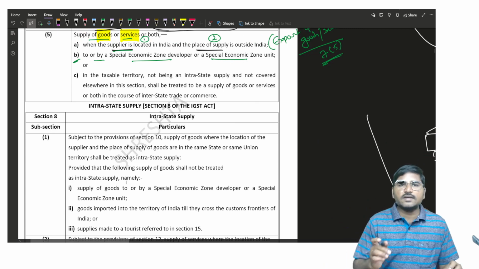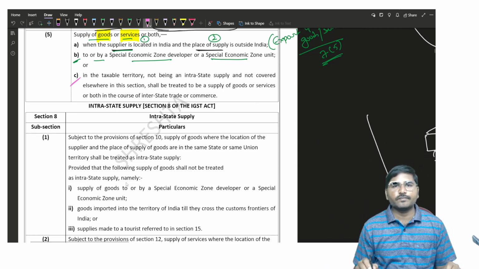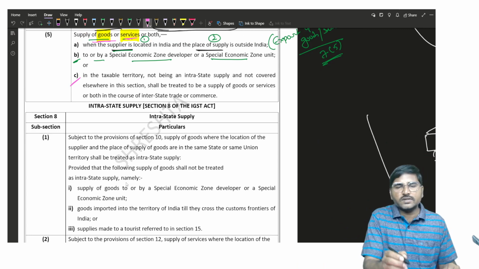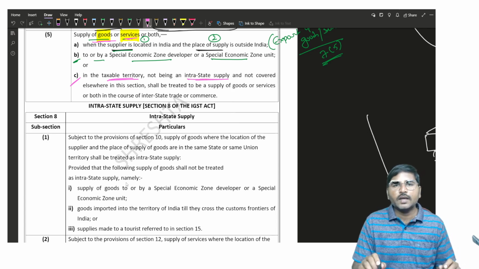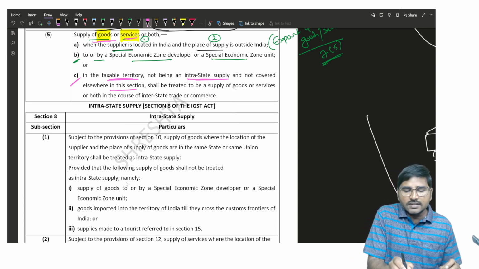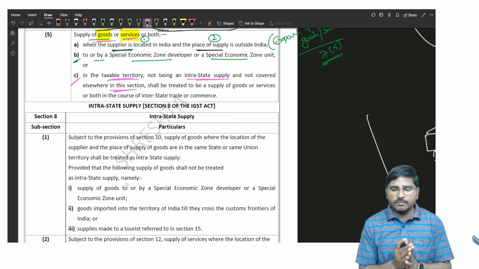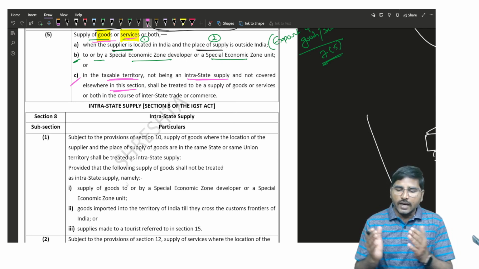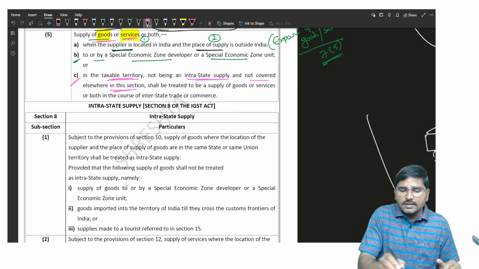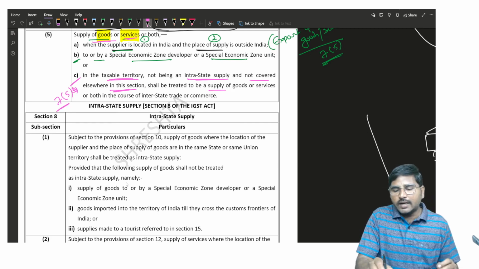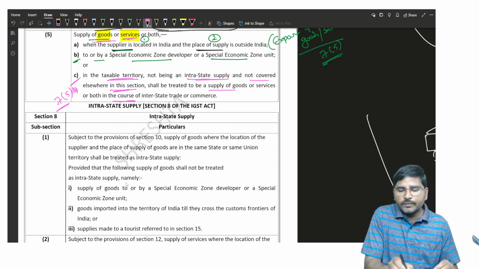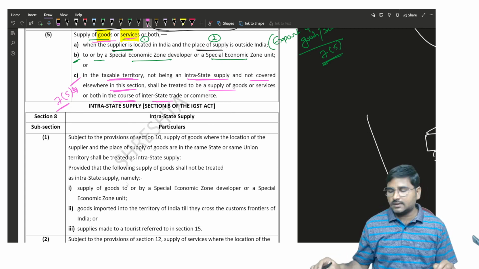And the next one, 7 subsection 5 clause C. Supply of the goods or services or both in the taxable territory, not being an intrastate supply and not covered elsewhere in this section. That means it is neither an intrastate supply nor covered as an interstate supply up to 7 subsection 5 clause B. Then it shall be treated as a supply of goods or services or both in the course of interstate trade or commerce.